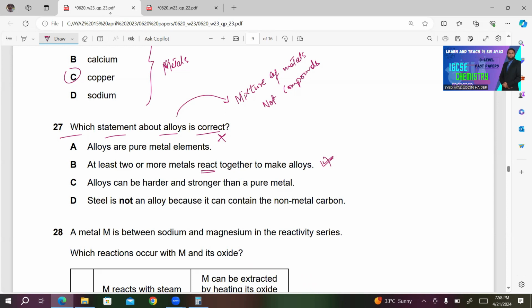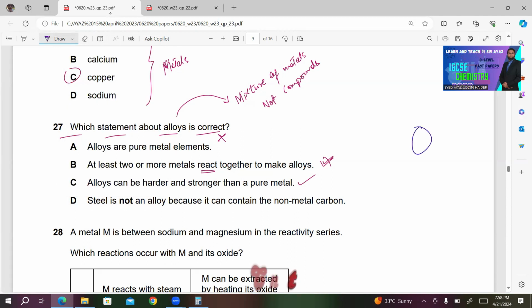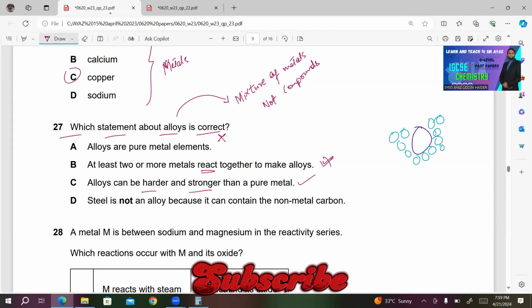C, alloys can be harder and stronger than a pure metal. This is correct. Because in alloys, you have a big size metal atom. Like this one is the structure of alloy. It's a big size metal atom, and we have lots of small metal atoms. So this big size prevents the sliding of these small size metal atoms, which makes them harder and stronger. This looks correct to me.